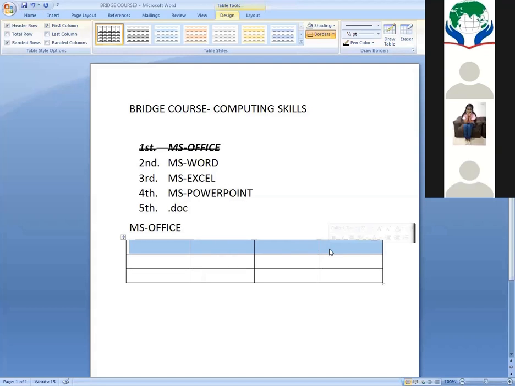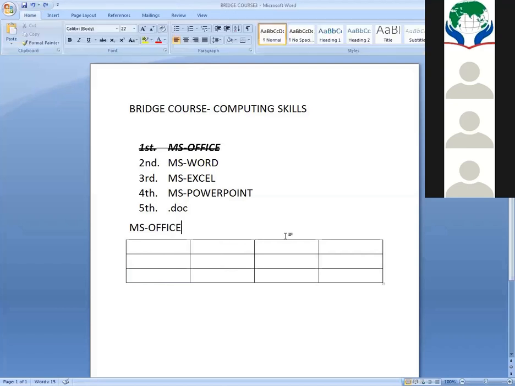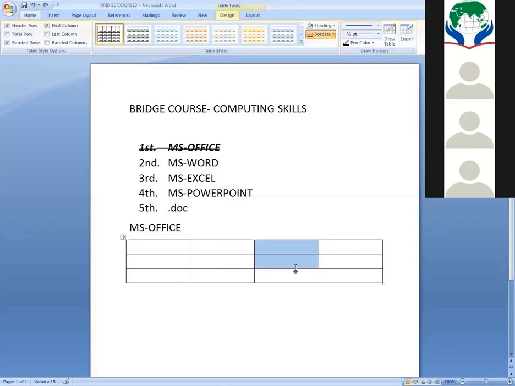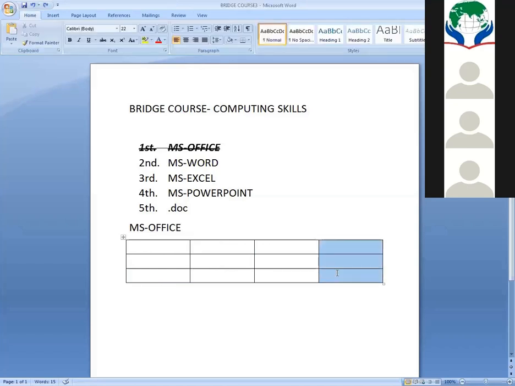How many rows in this table? 3 rows. This is the first row, this is the second row, and this is the third row. This is the first column, this is the second column, the third column, and this is the fourth column.